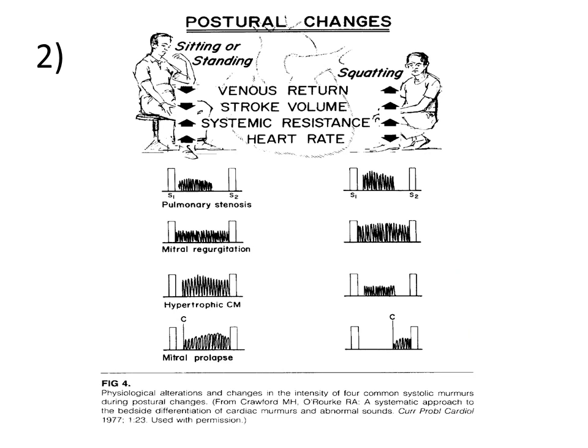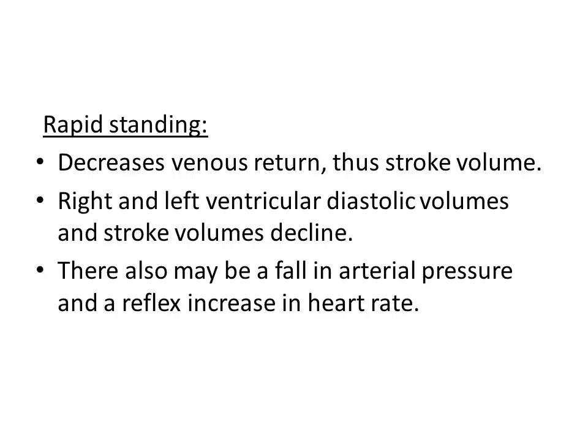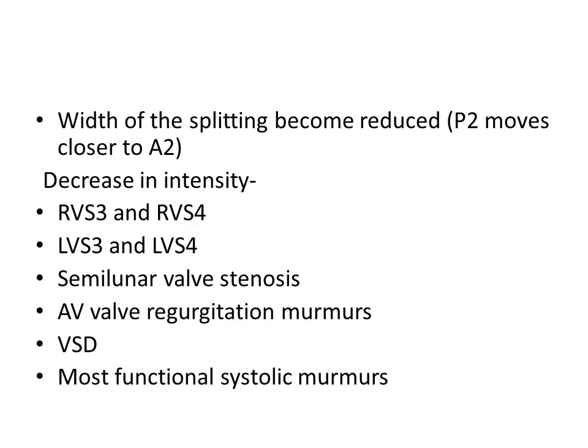Next is postural changes. Rapid standing decreases venous return and thus also the stroke volume. Hence, the right and left ventricular diastolic volume and stroke volume decline. Also, there can be a fall in arterial pressure and reflex tachycardia. Because of standing, the width of the splitting becomes reduced, that is, P2 moves closer to A2. This also decreases the intensity of right ventricular S3 and S4, left ventricular S3 and S4, semilunar valve stenosis, AV valve regurgitation murmurs, ventricular septal defect and most of the functional systolic murmurs.